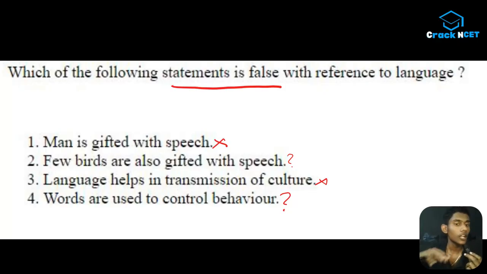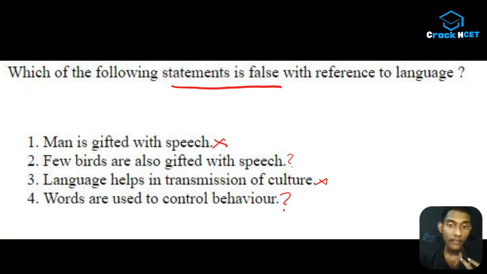Guys, trust me, this is not a PYQ discussion. Okay? I am telling you this because these kinds of questions are unpredictable, guys. But if you know the way to do this, you will be getting marks. So this is actually a teaching lecture, guys, because we are learning the path, the way to deal with the questions. This is important here. Okay? So you will be cancelling out the options and you will be left with some confusing options. Then you have to और दिमाग लगाना पड़ता है. ठीक है?